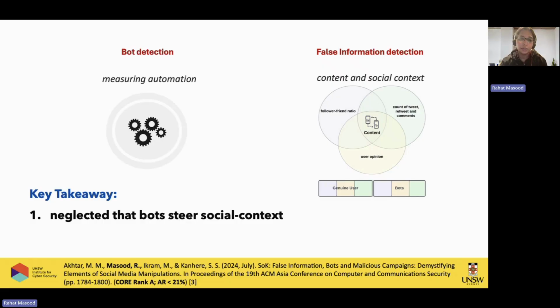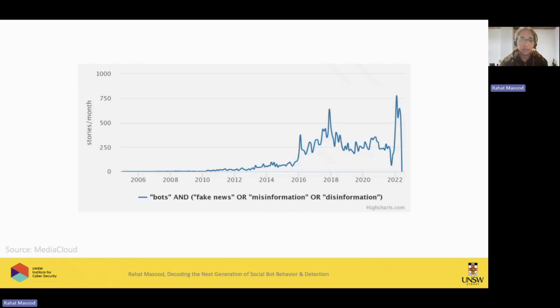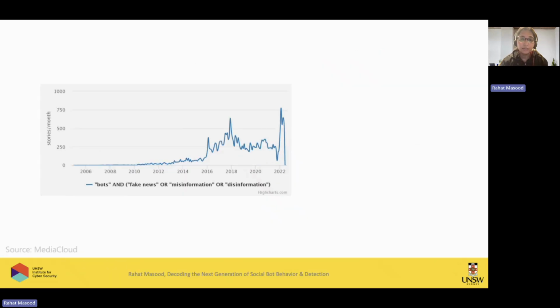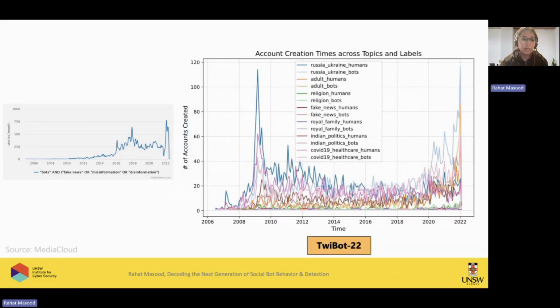So these studies that detect the bots or the misinformation do not actually consider that social context. And the second issue is that these bot detection studies focus on measuring the automation, like optimization of those bots and how we can create the bots, rather than focusing on what these bots are doing, what their hidden agendas are, what the characteristics of these bots are, and how we can detect them properly. So these things were missing from the literature when we studied that. And this is the graph that I can show you here. This was taken from the internet. This is not my graph, by the way.